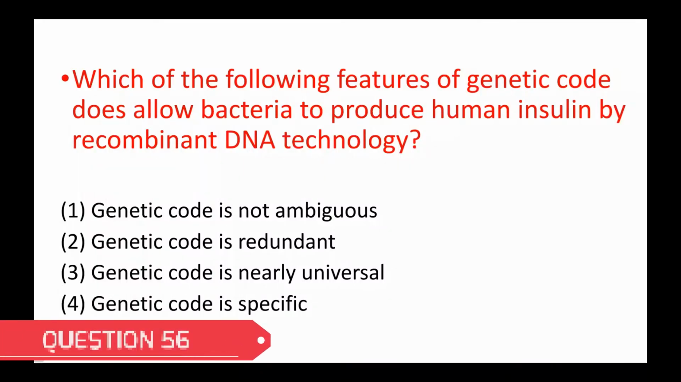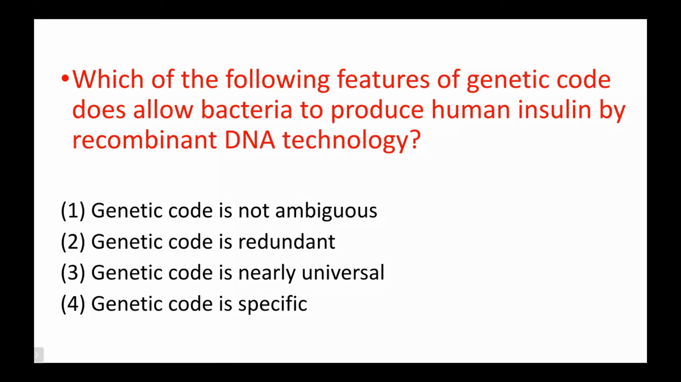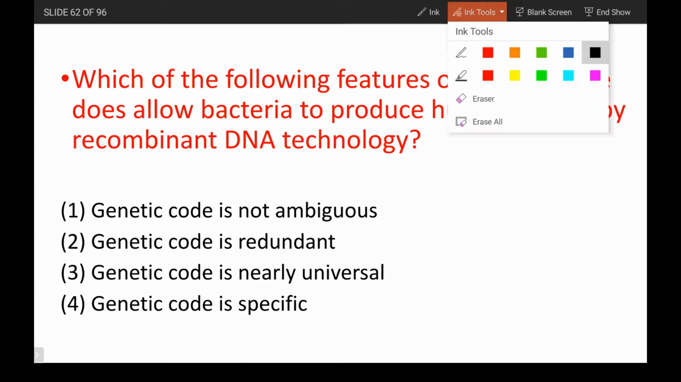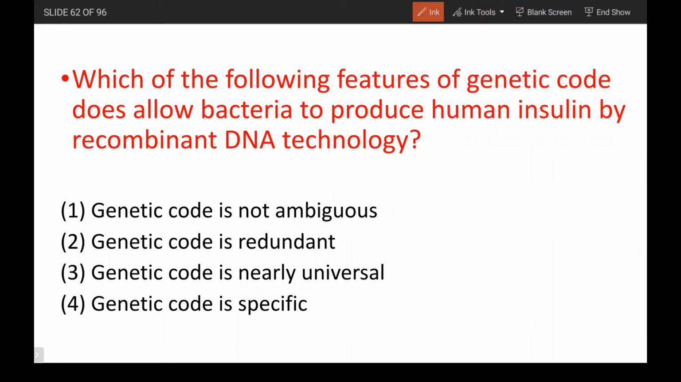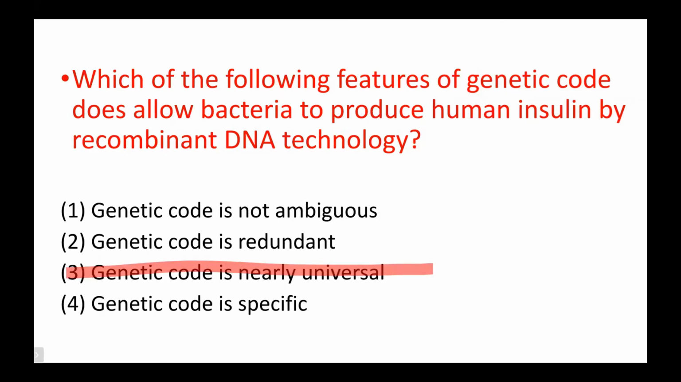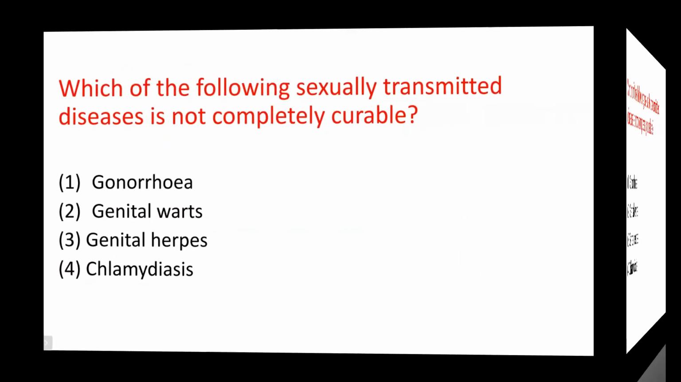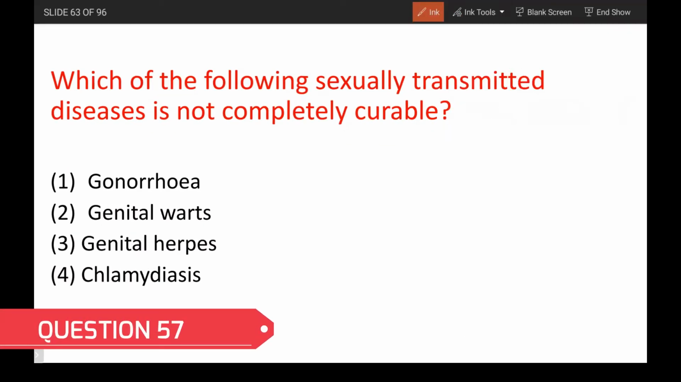Next question: which of the following features of genetic code allows bacteria to produce human insulin by recombinant DNA technology? So we have the properties of the genetic code. Right from bacteria, the simplest organisms, to the complex organisms, genetic codons are universal, like NCERT has given an example around methionine. Similarly, when human insulin can be produced by bacteria, it means the genetic code is nearly universal. It is not ambiguous. It is nearly universal.